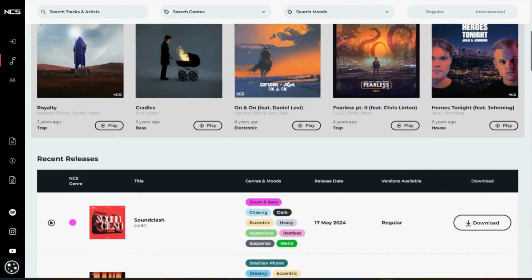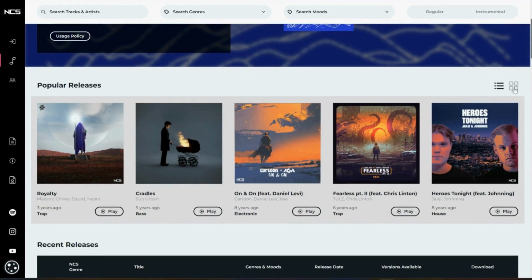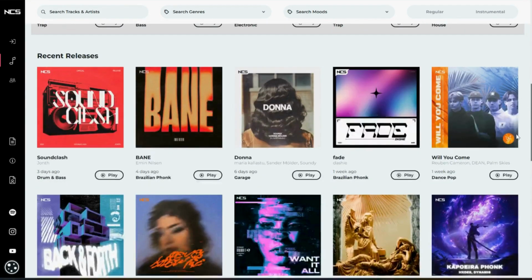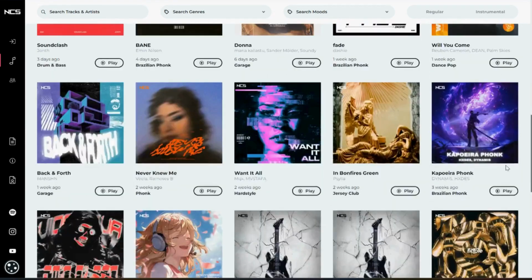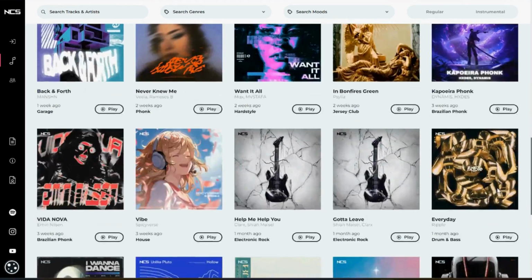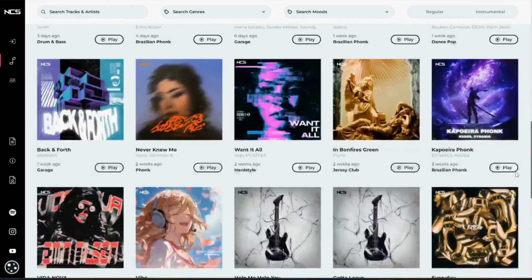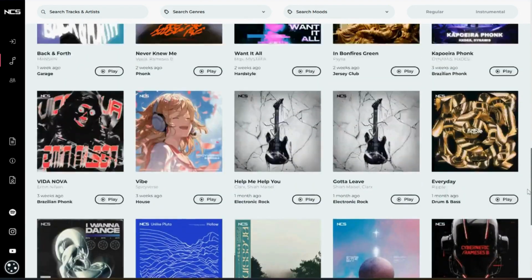So moving on, if we scroll back up, that was the bullet point orientation. But if we select the 4 squares and then scroll back down, you'll notice that the album covers are much larger in appearance. Still able to play the track as usual and download it easily. You just have to click into it in order to download it, whereas in the other orientation, you could download it without having to click into it.